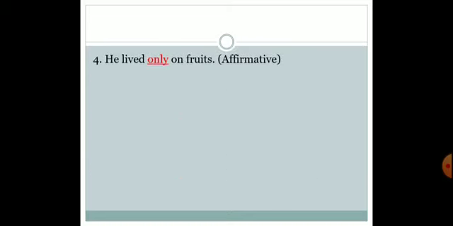Next one, fourth example: he lived only on fruits. Now stay a bit alert over here. He lived on nothing but fruits. So whenever only is used, you are supposed to use nothing along with only. Now this is a rule. Why? Because it is a rule that with only we use nothing. So he lived only on fruits. It means that he used to have only fruits, nothing else. So how will we put it forward? He lived on nothing but fruits.